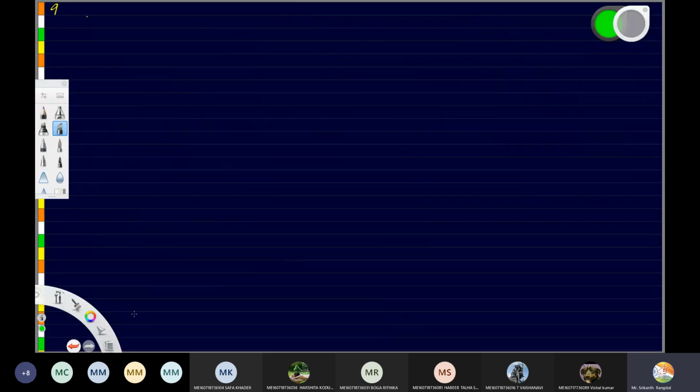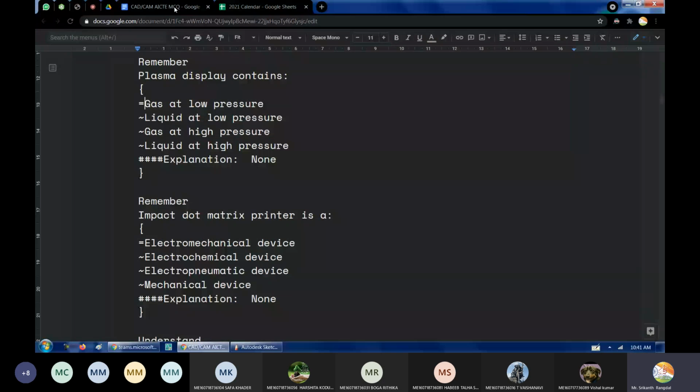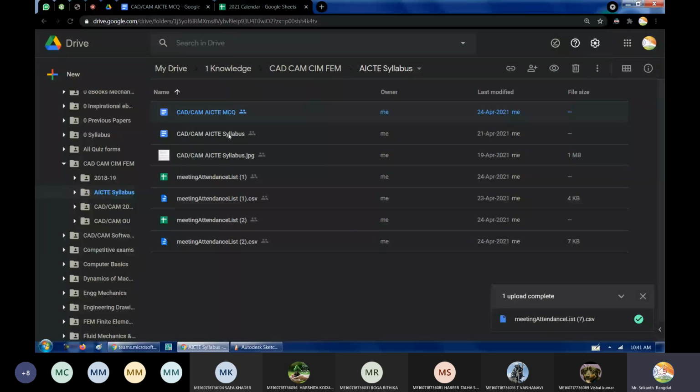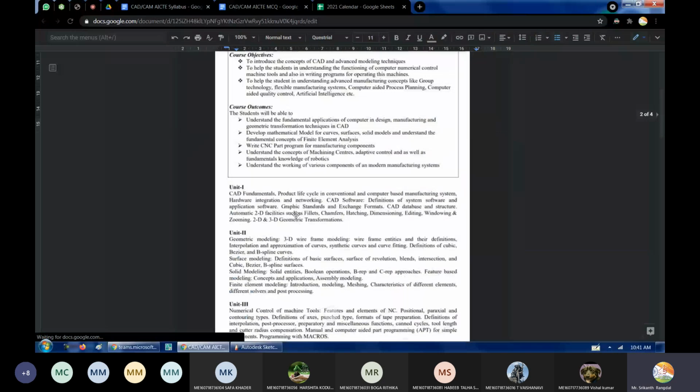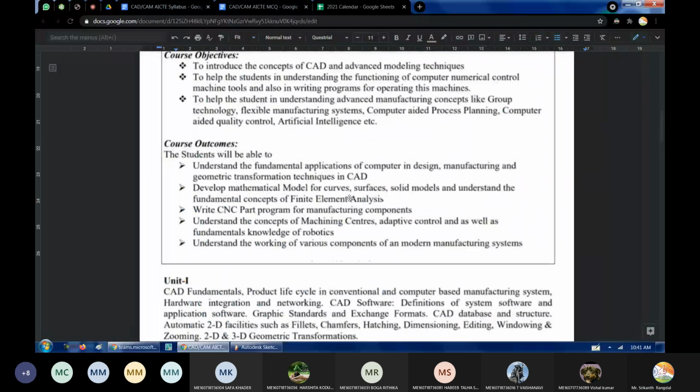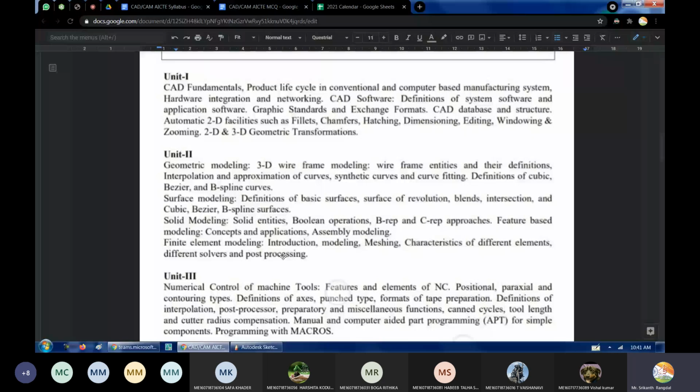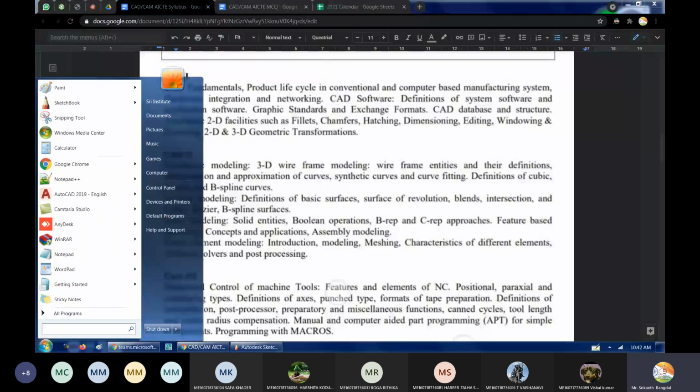So let's go to the class for today. What was covered in the previous class? Come on, be fast, respond. Okay, so we covered these automatic 2D facilities: fillets, chamfer, hatching, dimensioning, editing, windowing, and zooming. All these things were covered in the previous class. So now we have to go for 2D and 3D transformations. Today we'll be going for 2D and 3D transformations. Ready, everyone?